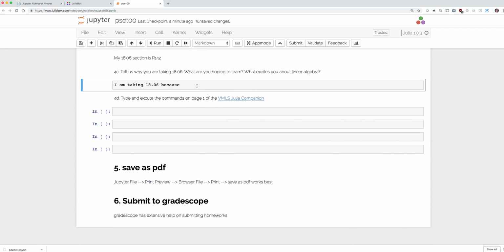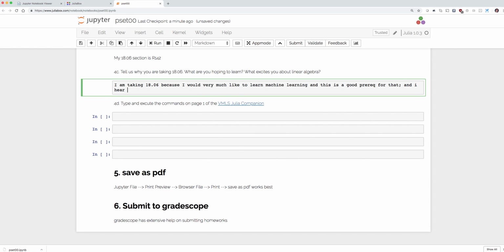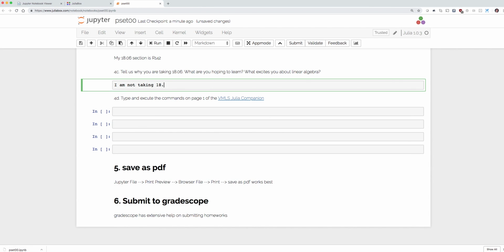What excites... Well, I'm taking 1806 because I would very much like to learn machine learning, and this is a good prereq for that. And I hear machine learning is a way to get a lot of money. I'm going to fix that up. I am not taking 1806.